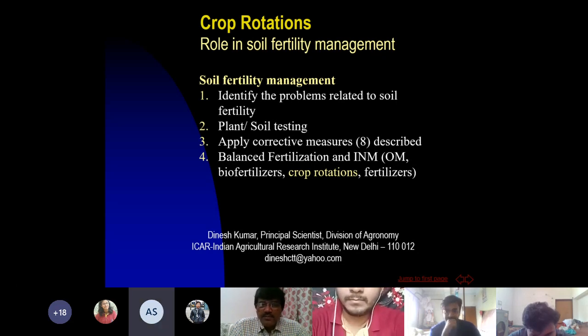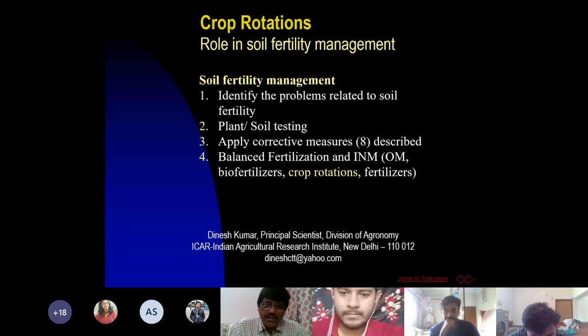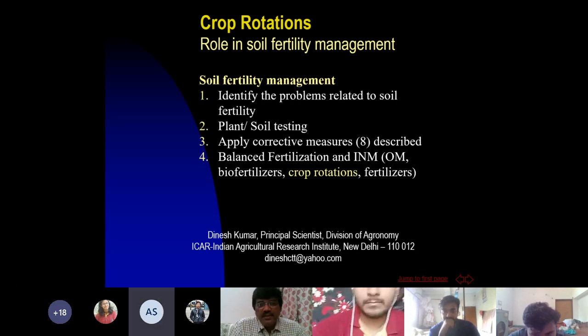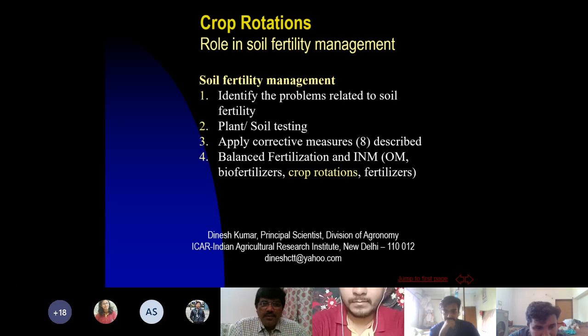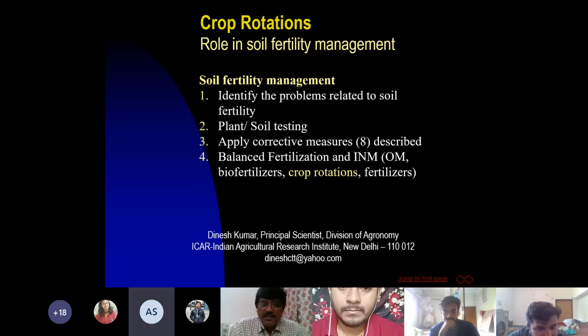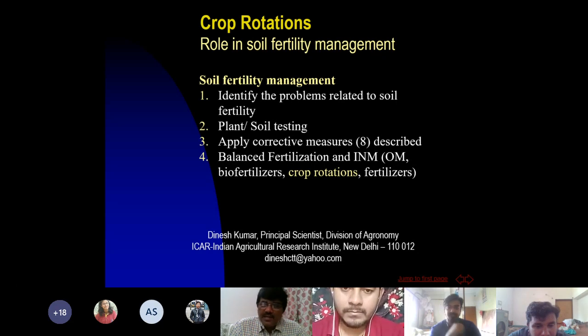The first option for management was to identify the problems related to soil fertility. We discussed that we should see what are the problems that are stopping soil from supplying the nutrients. Why is it not able to supply the nutrient? Is it deficiency? Is it physical property, chemical property? We need to find out the reason. Then we can go for soil testing and then apply corrective measures as per the problem.